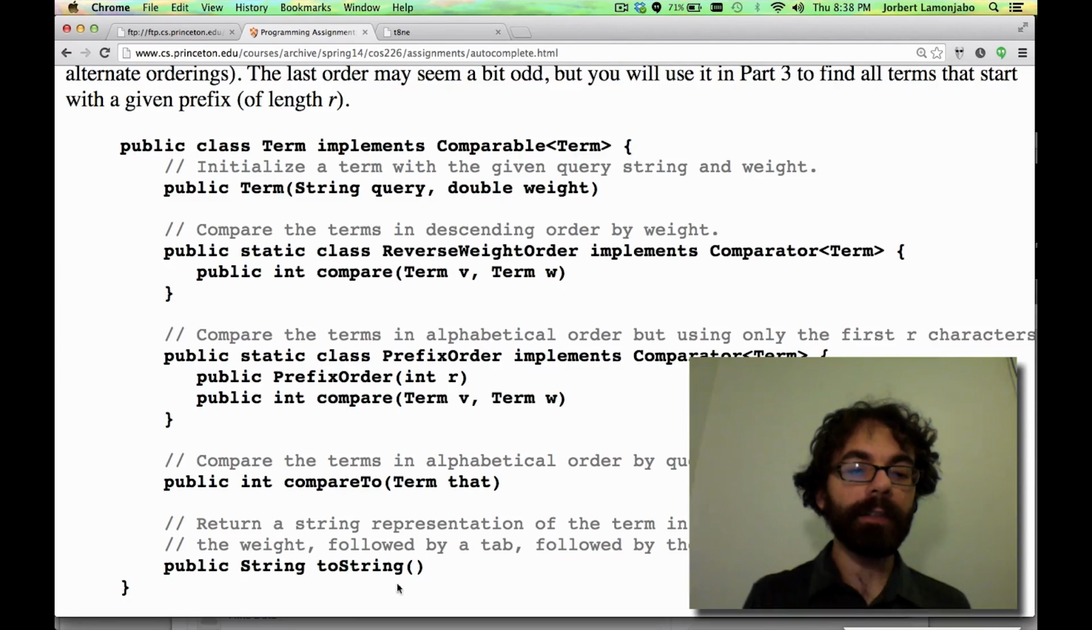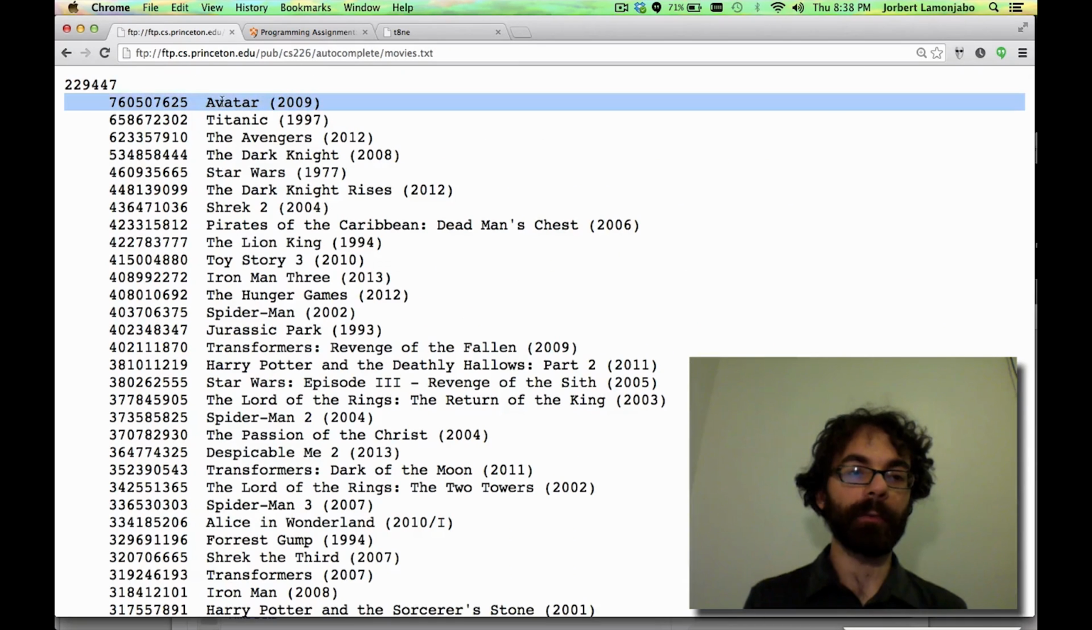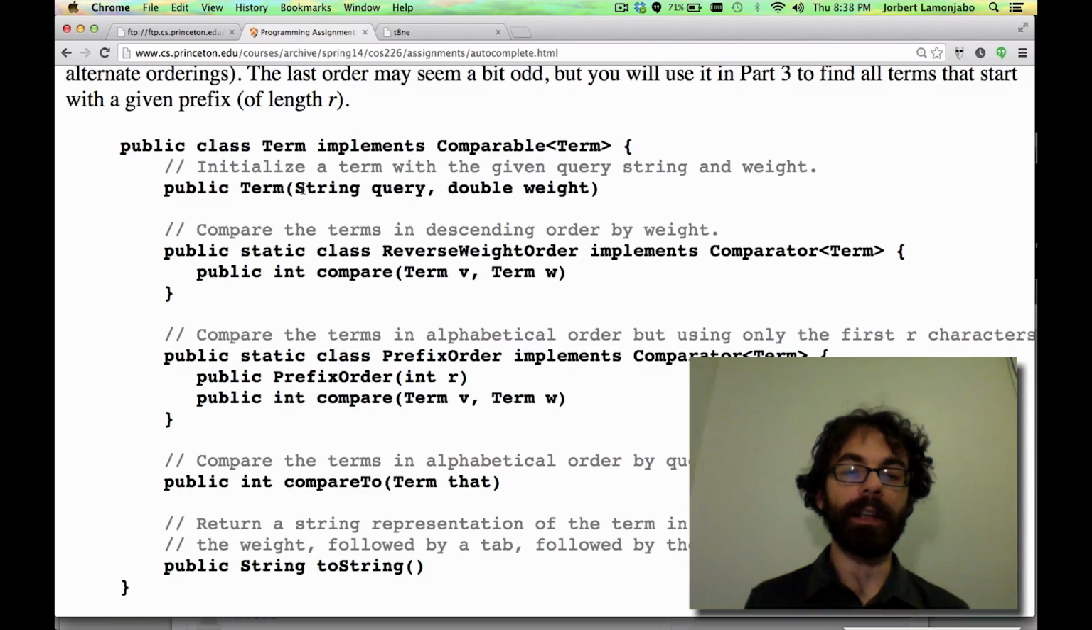So here is the main class that we're going to build first, called Term. Each term is going to correspond to one line in our data file. So for example, here's one line of it. It consists of a string and a weight, which we call a query and a weight. Now, in addition to containing the information from our data files, we'll also have a number of comparison methods that will help us organize our terms in ways that will be useful to us for the autocomplete task. Let's start with the easy one, the compareTo method.